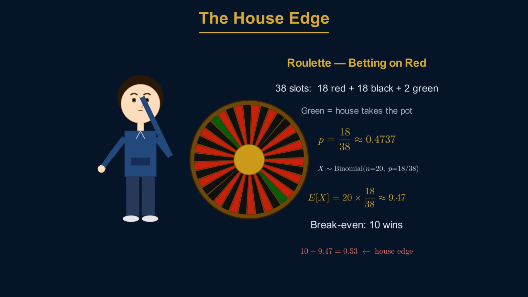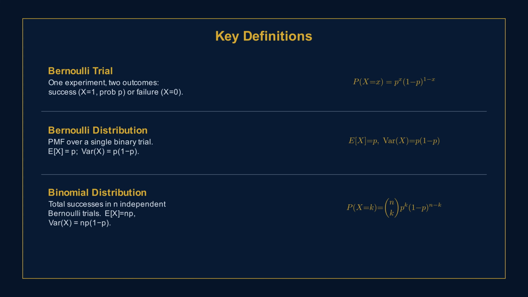So that covers the Bernoulli and binomial distributions. The Bernoulli distribution is the foundational piece of the binomial distribution, where a single binary trial with success probability p has an expected value p and variance p times 1 minus p. The binomial counts the total successes across n independent Bernoulli trials. Its probability mass function has 2 pieces: the combination count for how many distinct ways k successes can be arranged, and the probability of any one of those arrangements occurring. The expected value of this is n times p, and the variance is n times p times 1 minus p. That is the Bernoulli variance scaled up by n.